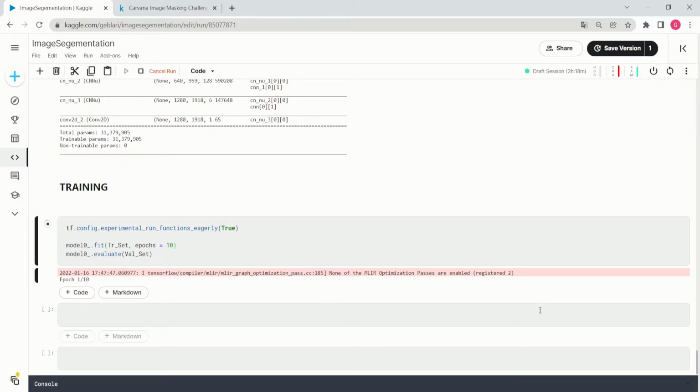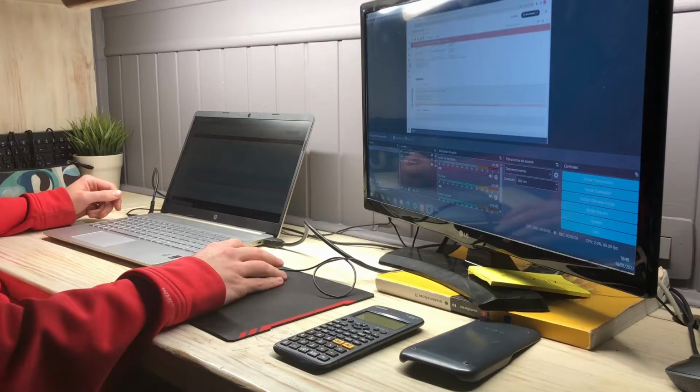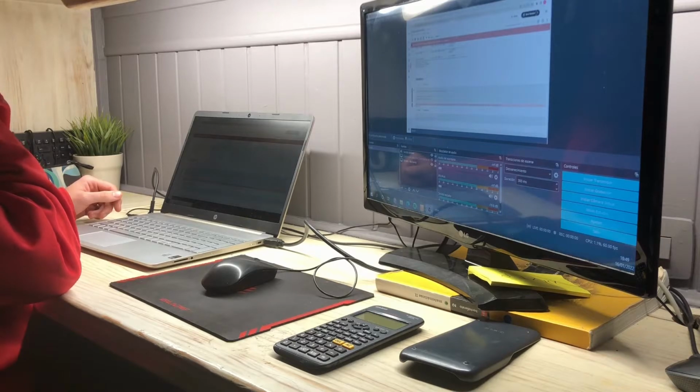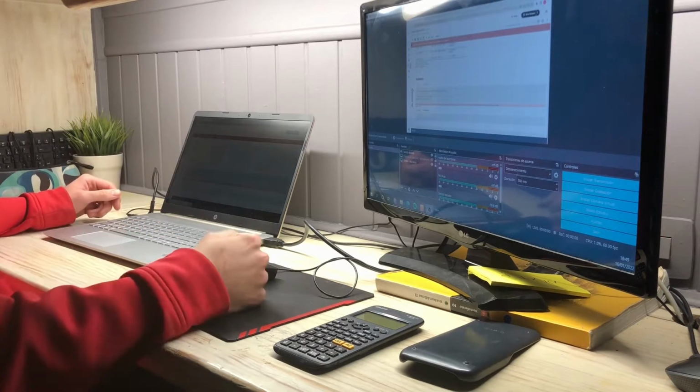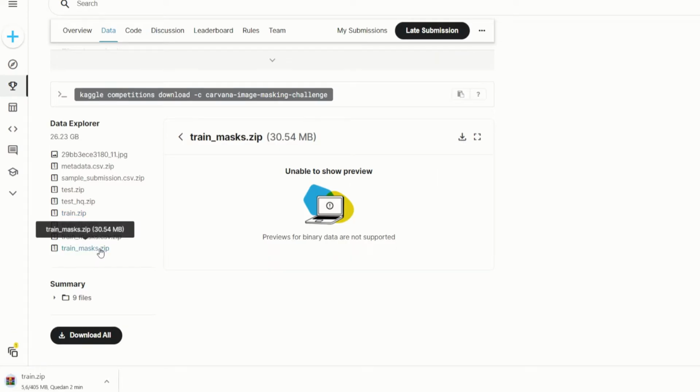After building the architecture and trying to train the model, I got some weird errors that I didn't quite understand. I started looking for them on the internet, but I didn't find any good answers. Also, I had already received other warnings and errors that I hadn't seen before, so finally I decided to switch to Jupyter Notebook. I had to download the images, but in the end it wasn't very heavy because I only needed the train and the train mask zip.